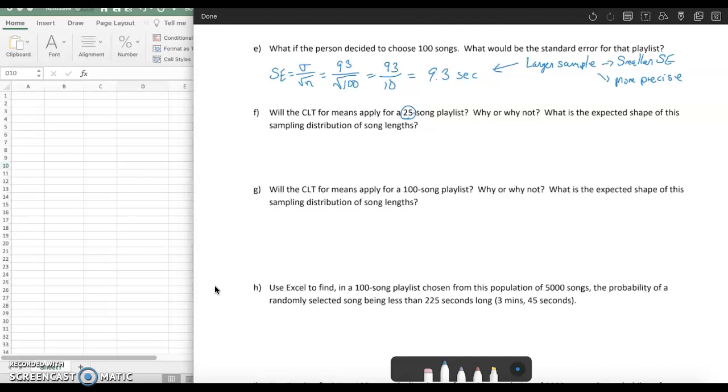The answer here is no, because 25 is less than 30. So that's my why or why not. The answer is no, because the sample size is too small. The expected shape is that it will mimic the original population still. At least somewhat. It might have changed a little bit, but it's going to at least somewhat.